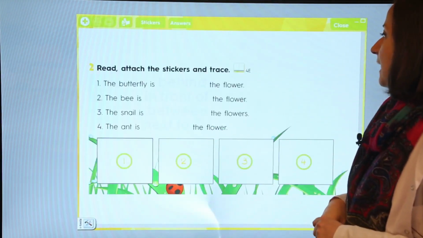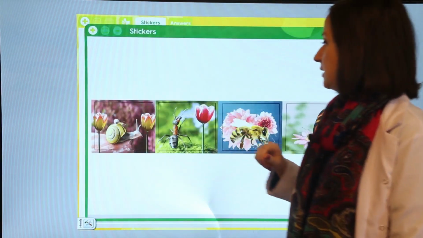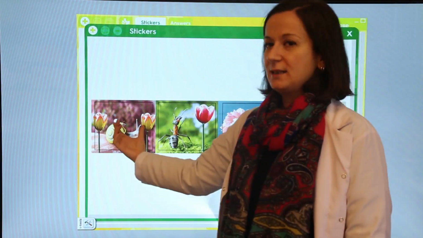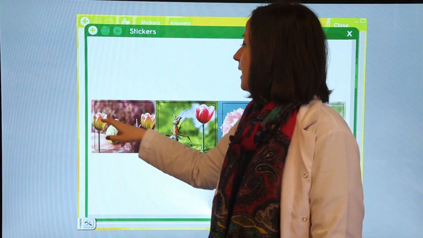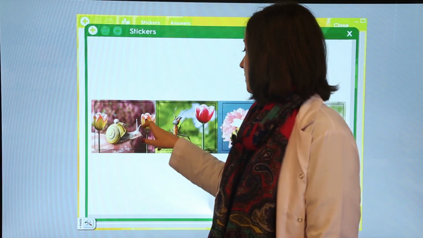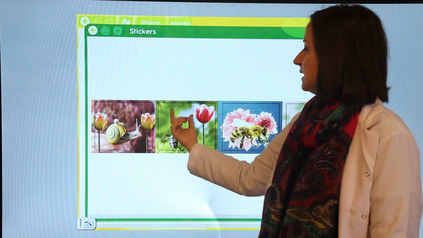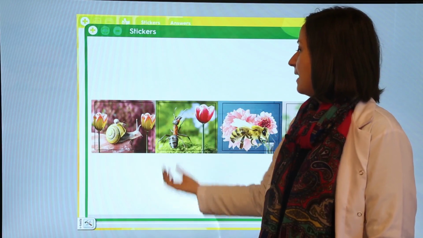Read and attach the stickers and trace. Okay, these are our stickers. And what is this? It's a snail. And what are these? These are flowers. And what is this? It's an ant, karınca.